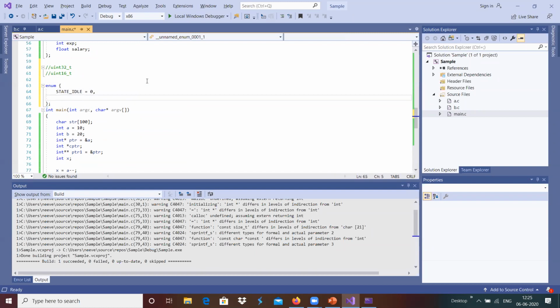Obviously, it will start from 0. Then STATE_RUNNING. Like that, we can define something similar to integers, but we can define the names in sequence of order with the help of the enumerator, basically.